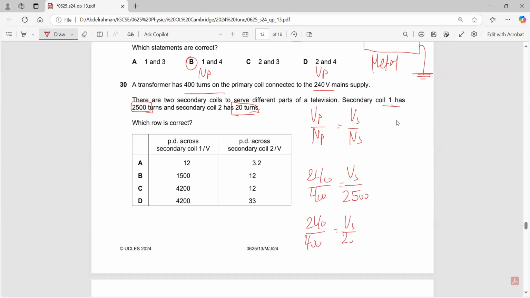Vs over 20. Cross multiplying in both equations, the first one would be around 1,500 and the second one will be 12. Yes, the second one has to be 12. Cross multiply: 240 times 2,500 divided by 400 is 1,500. This is for the first one. You have 2 secondary coils, so you will solve the equation 2 times. That's it.